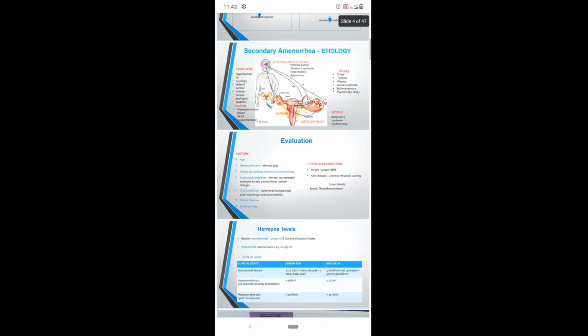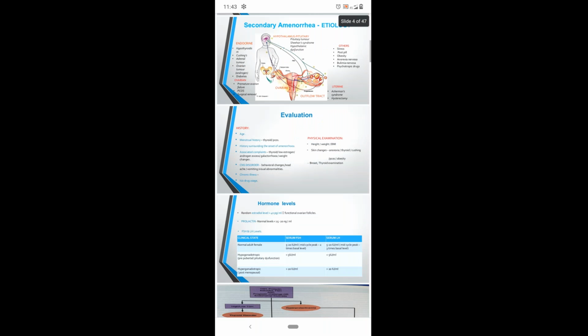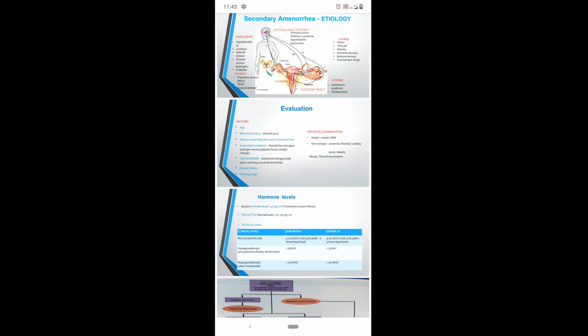First, when a patient comes to us, we have to evaluate from the history point. In a history, we have to ask her about the age, her menstrual cycle history, about thyroid, PCOS, because these are the most common conditions for a secondary amenorrhea. And the next will be the associated complaints like thyroid, low estrogen contents, like androgen excess symptoms, like if she's having hirsutism, acne, all these are the symptoms of androgen excessivity.